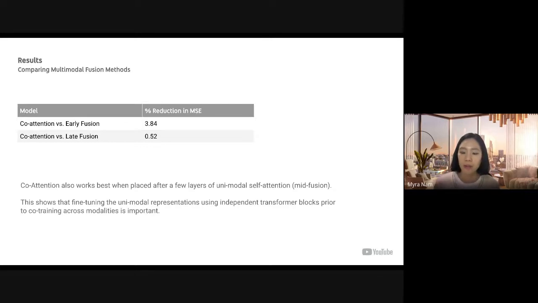Here, we look at various fusion techniques, early, mid, and late fusions. The mid fusion with co-attention works better than other fusion techniques. The result shows that it is beneficial to add co-attention after a few layers of unimodal self-attention. We saw significant improvement from the mid-fusion over early fusion compared to late fusion. It indicates that fine-tuning of the unimodal representations with self-attention is important prior to co-training across modalities for our task.